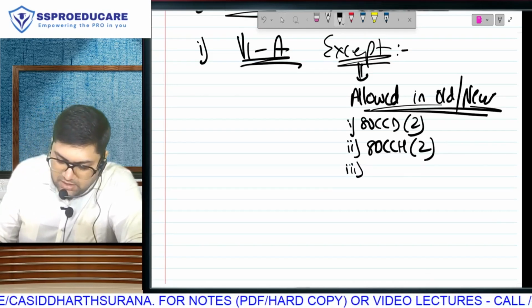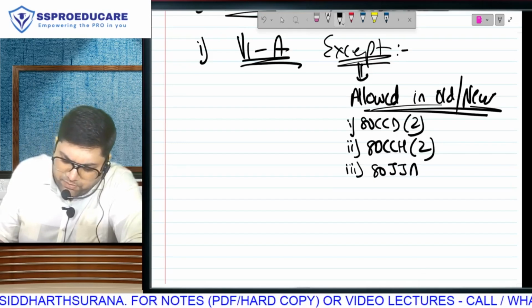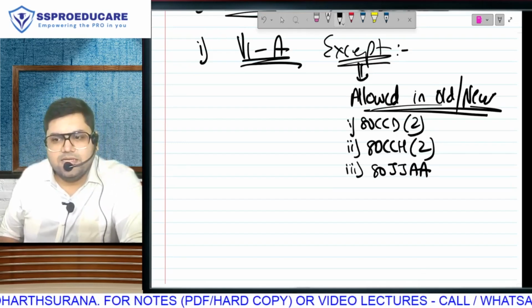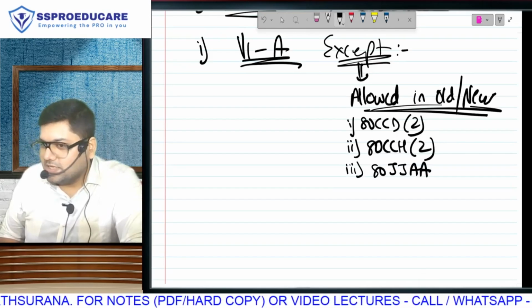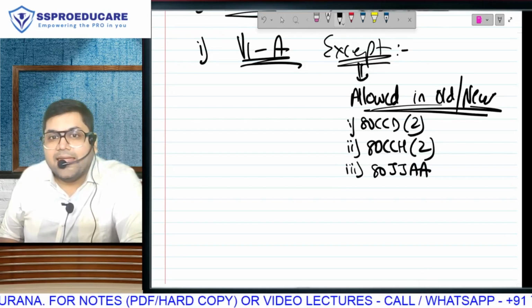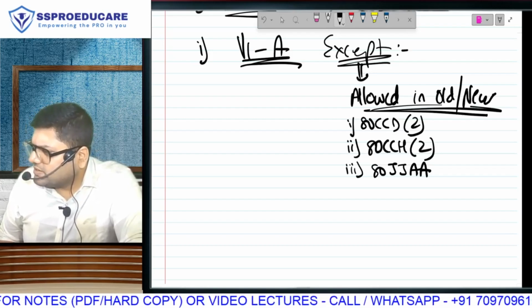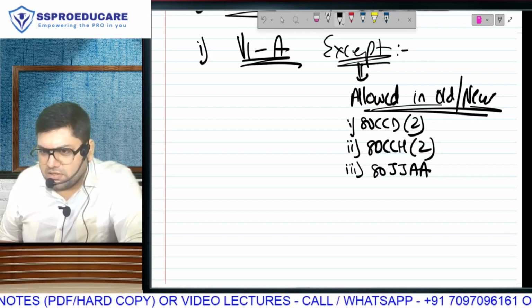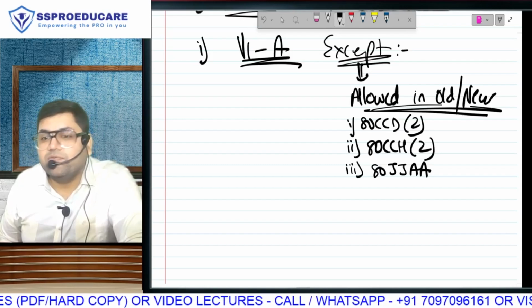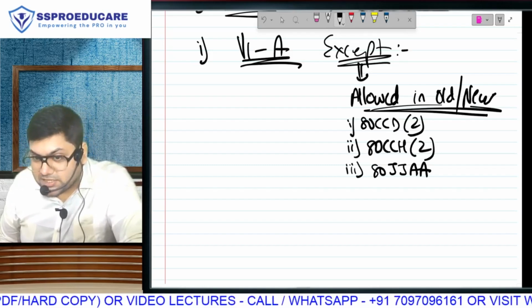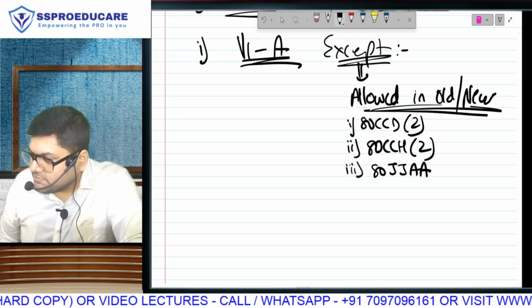Next, there is a very, very important section 80JJAA. Almost every exam of inter and final, this comes in exam. Tax deduction for recruitment of new employees, job creation, employment generation ka section.